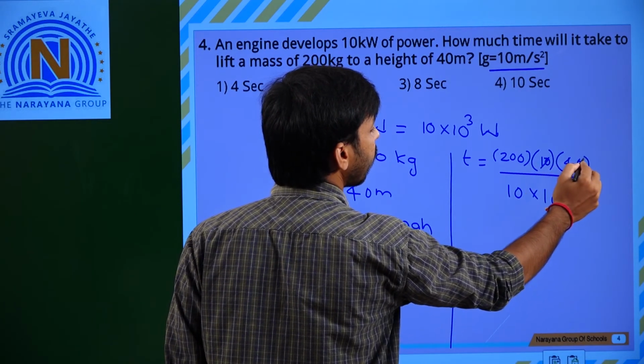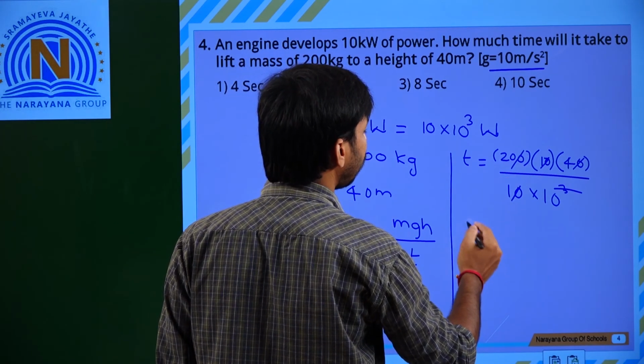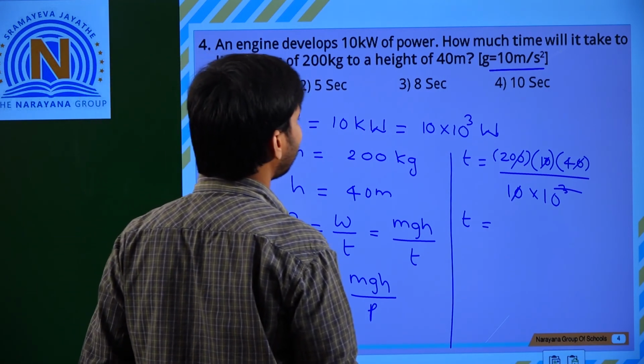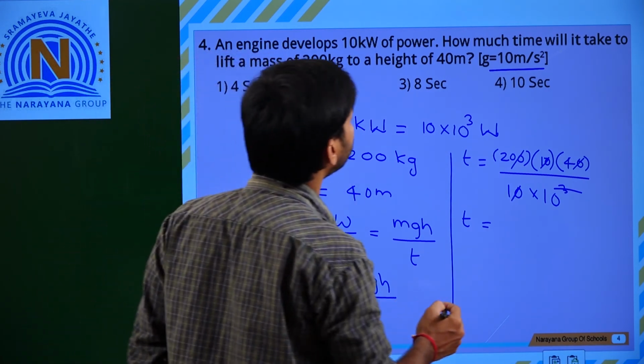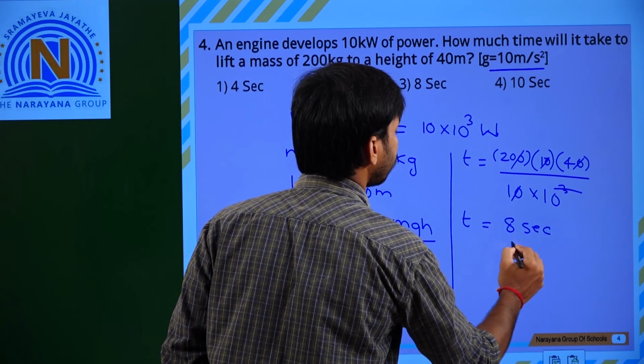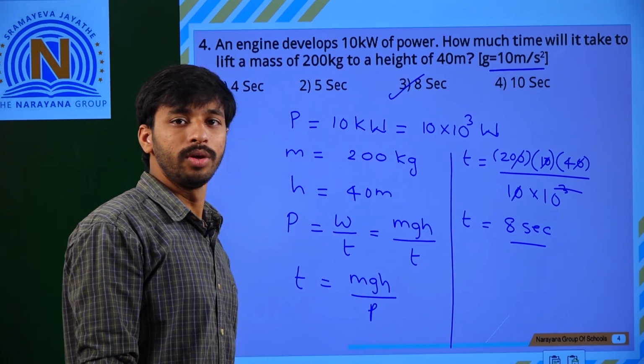Here the 10s get cancelled, and the zero gets cancelled. So finally we will get T is equal to 8 seconds. So the correct option is 3. Okay, thank you very much.